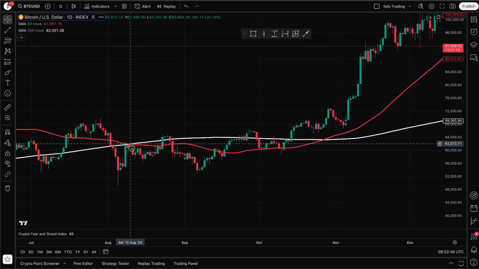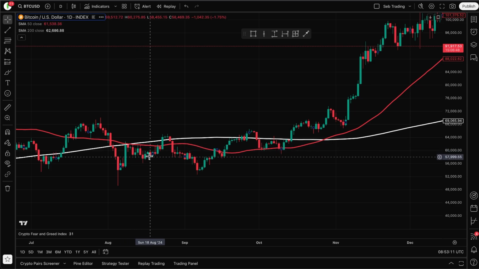So this was the 10th of August last year. And then in September, we had Breakpoint and Token 2049. You can see just before, we had a local bottom, and then we came down a little bit, and then we went above the 200-day. We came down a little bit.